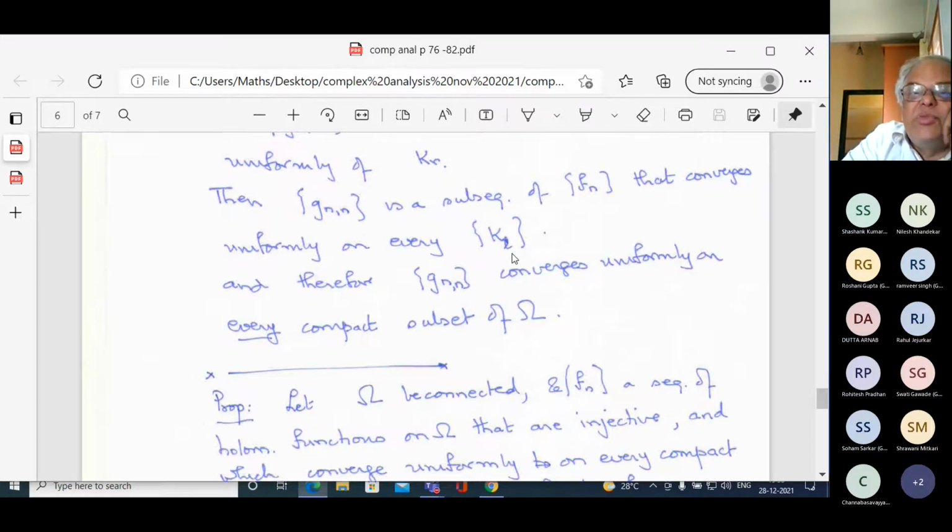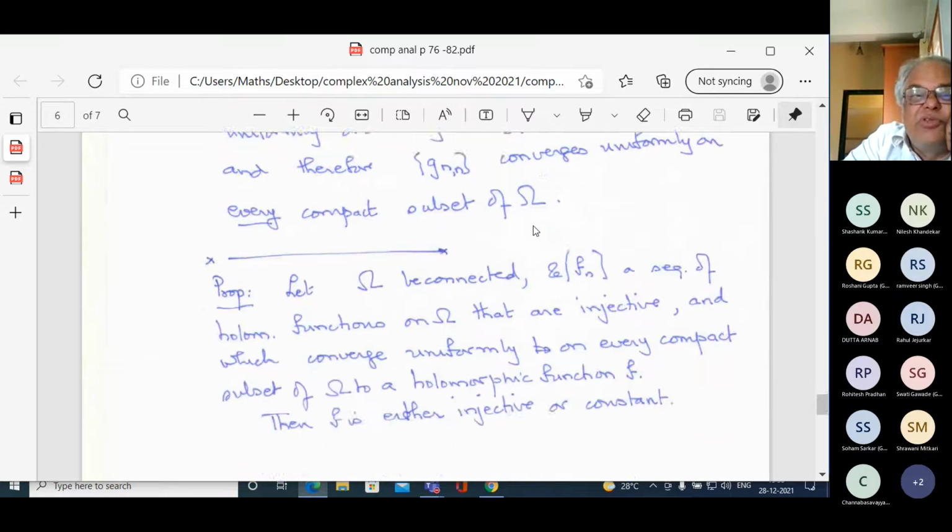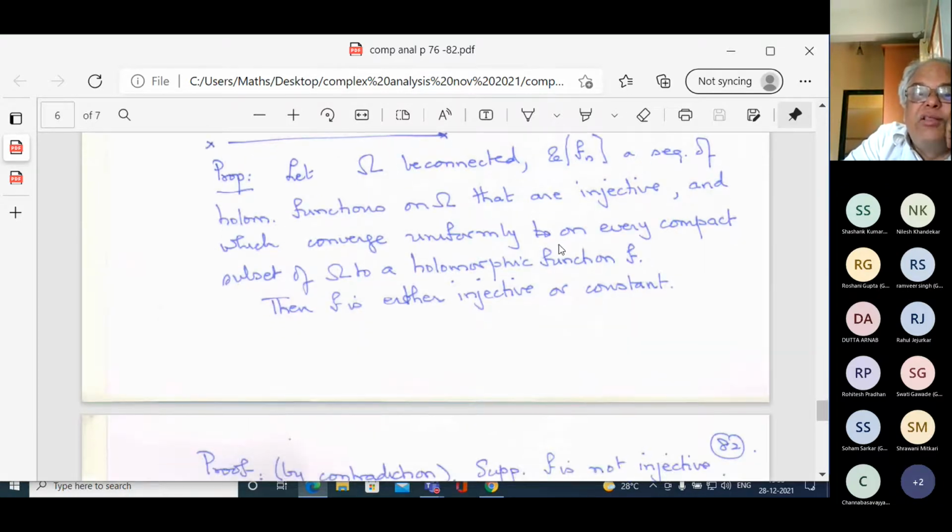So again, there's something to be done here. It's not particularly difficult, let's just think about it. And then this was the other ingredient I needed: if you have a connected set and a sequence of injective holomorphic functions which converge uniformly on every compact subset, then the limit function is holomorphic, and it is either injective or constant.